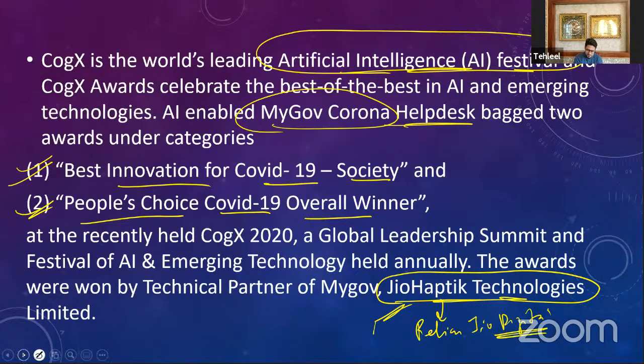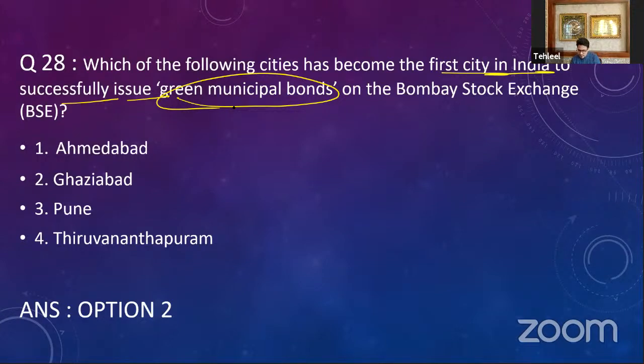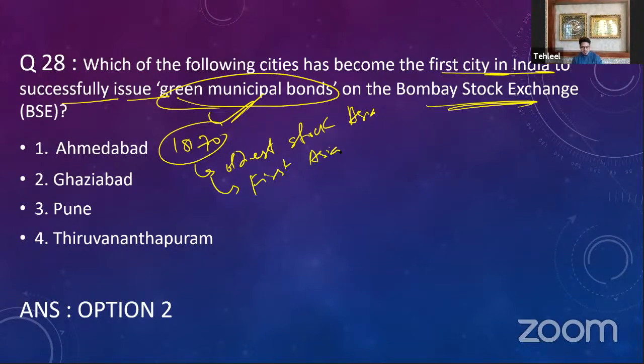Moving forward, we have: which of the following cities has become the first city in India to successfully issue green municipal bonds? Now we already know it is Ghaziabad, but before moving into these green municipal bonds, we should know about the Bombay Stock Exchange. Guys, you should know it was developed in 1870, and it is the oldest stock exchange of Asia. It is also the first stock exchange of Asia. Oldest and first stock exchange of Asia.